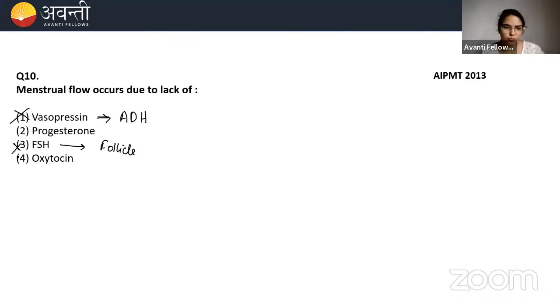Oxytocin also, no. You have studied oxytocin, where oxytocin is helpful. Oxytocin is helpful at two times. One, while attaining puberty. Another time, when there is a reflex, we have studied the fetal ejection reflex during the process of parturition. There is also the suckling reflex. Where have we studied oxytocin? You have to tell me in the chat box: suckling reflex or fetal ejection reflex. Where did you see oxytocin?